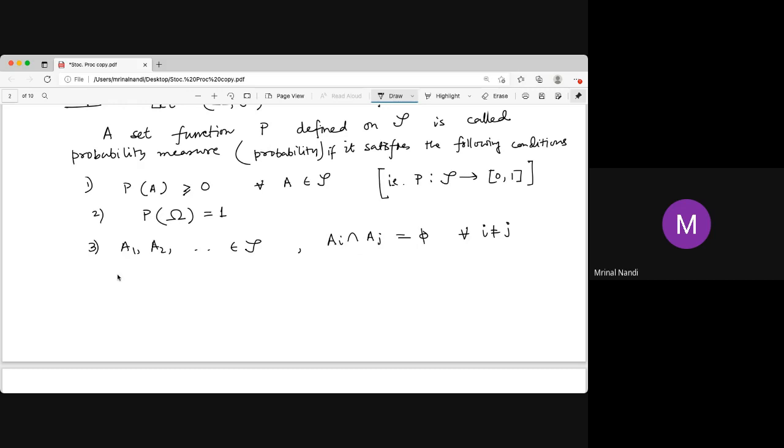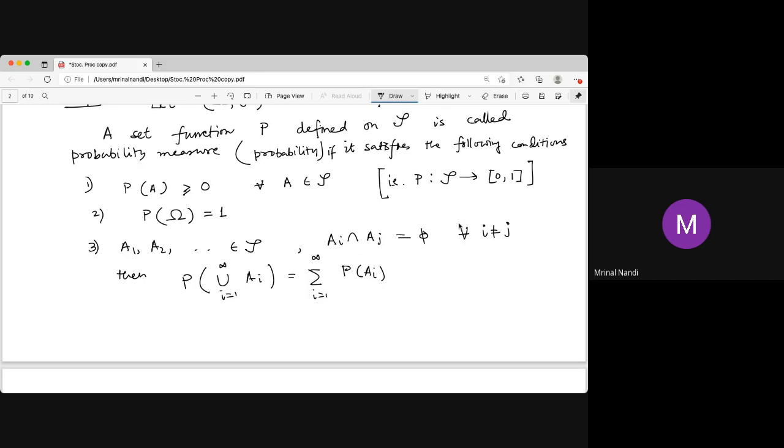Then what happens? Then the probability of the union over i equal to 1 to infinity of Ai is equal to the sum over i equal to 1 to infinity of the probability of Ai. So just the sum.